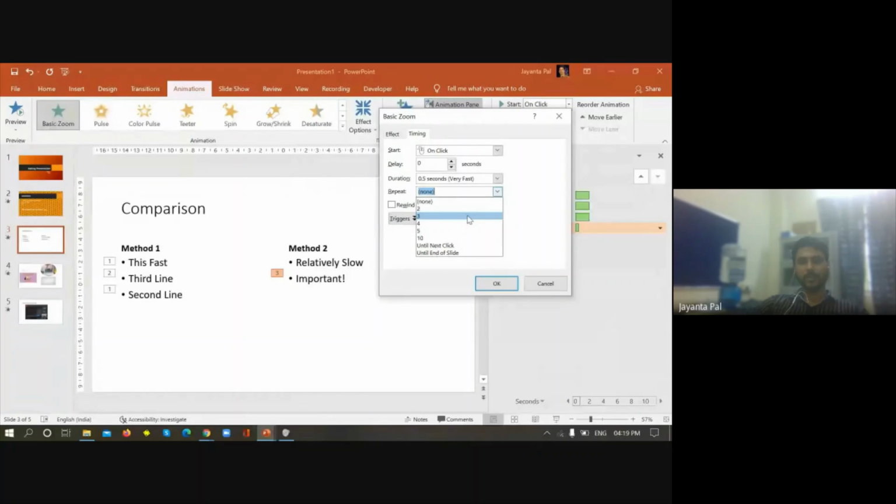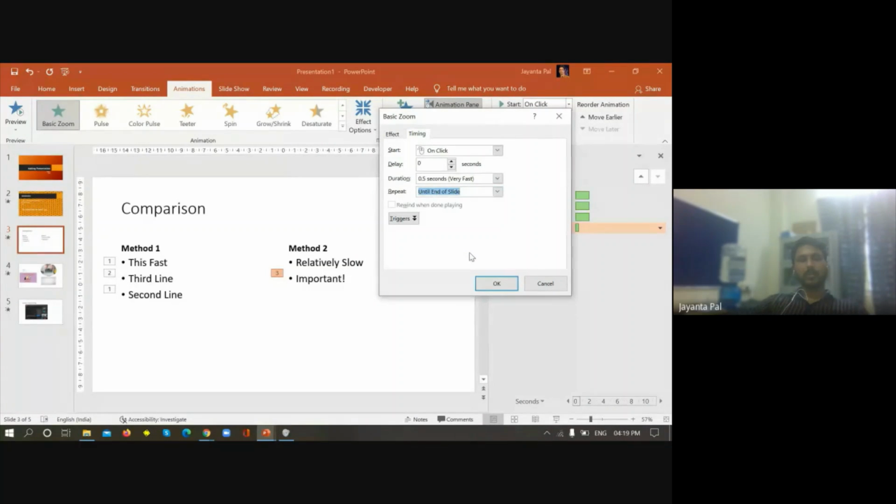One is effect and another is timing. Let us go to the timing one and see, it will start on click. You can change the starting point from here also, but I do not want to change. Let us make it appear on the mouse click. But in the repeat section, you have different options. 2 times it will repeat, 3 times, 4 times, 5 times, 10 times, until next click, or until the end of slide. So let us make it until the end of slide.